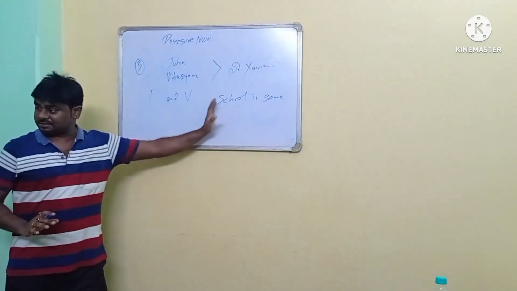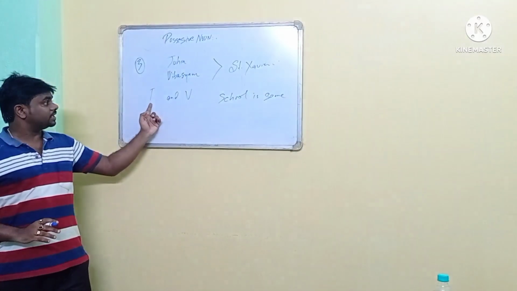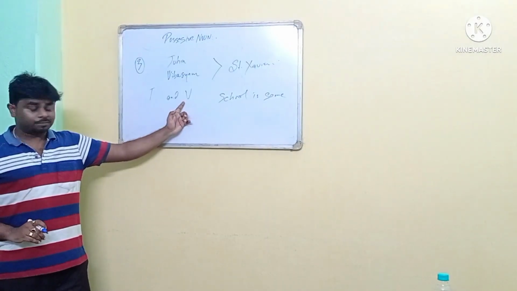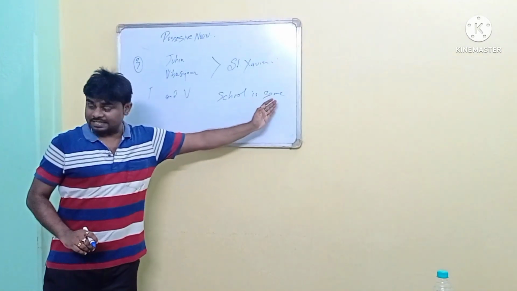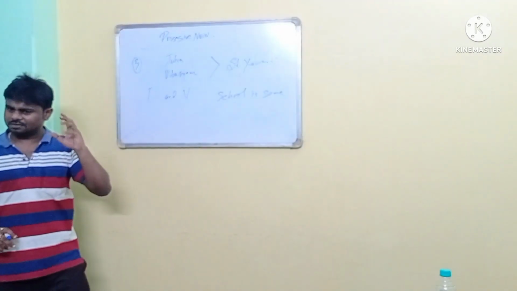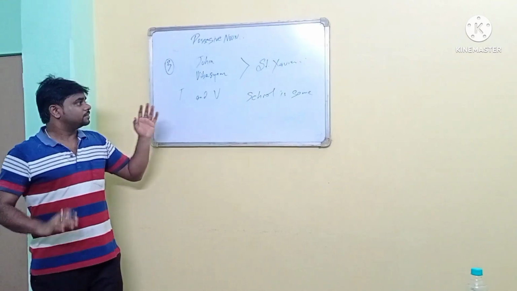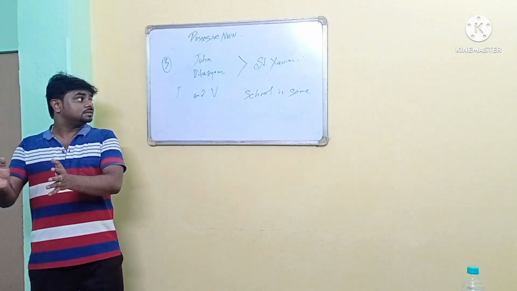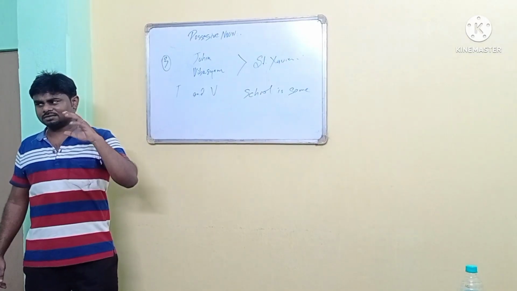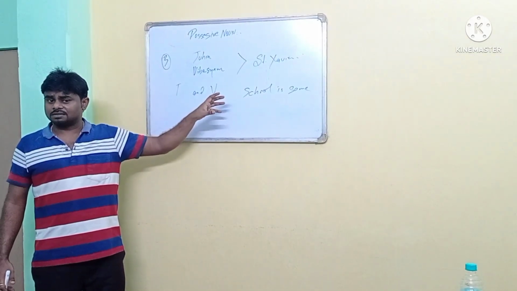This is a raw sentence, okay? This is Tuhim, this is Vivaswan. So Tuhim and Vivaswan school is same, but there is something missing. Is it sounding correct? Where is the apostrophe missing?